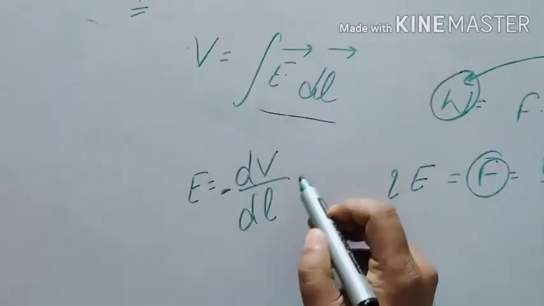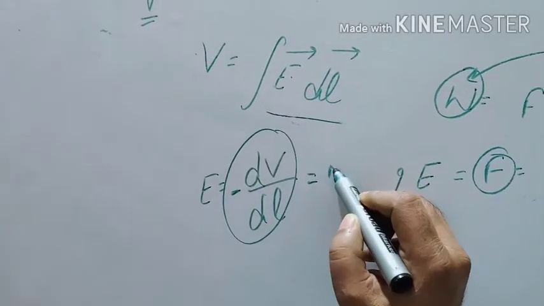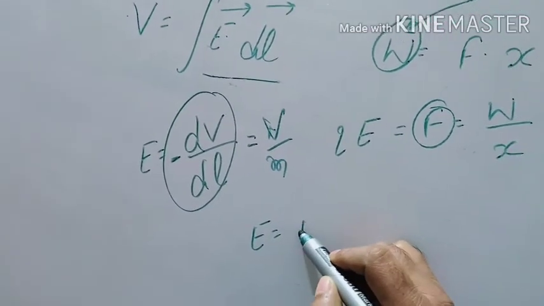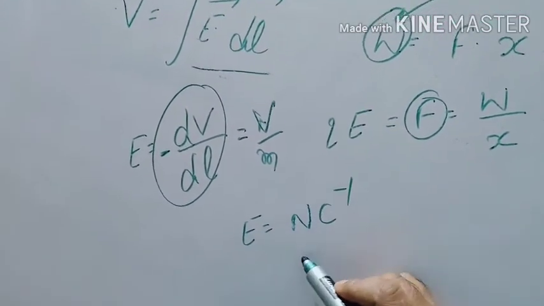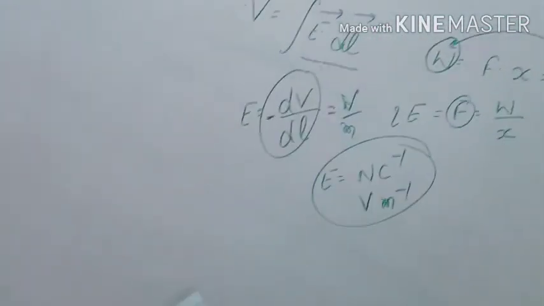Okay, so from here you can also give the units of electric field: volt per meter. Sometimes you say the electric field is newton per coulomb, sometimes you say volt per meter. Okay, so these are the two units. But this is not my topic today.